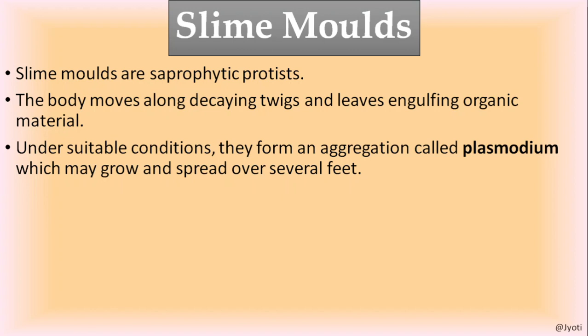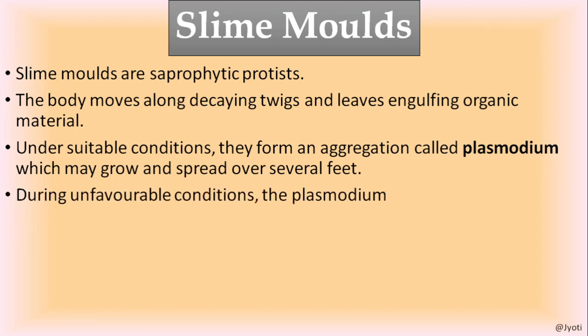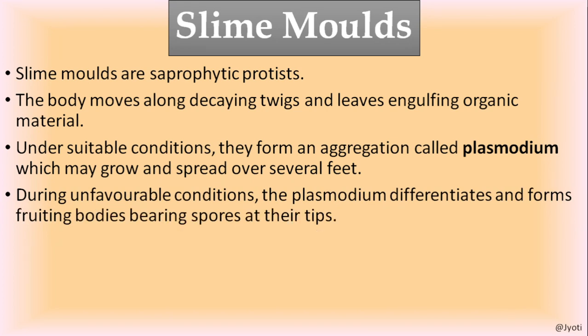Now, when they accumulate and aggregate, that structure grows and spreads over several feet. So, a plasmodium of slime mold can be of several feet. So, this takes place only under suitable or favorable conditions. Let us see what its advantages are. During unfavorable condition, so under favorable condition, they have aggregated, they have formed the plasmodium.